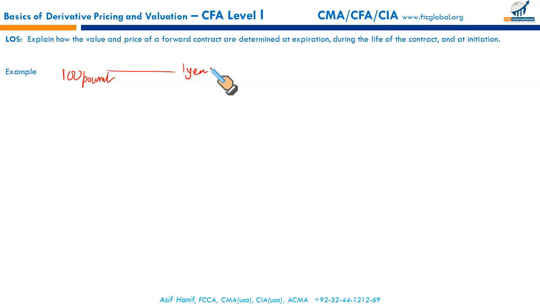Now here is the relevant detail. Spot price of flour, let's say it's $5 per pound. Time is 1 year. The interest rate, let's say 6%.